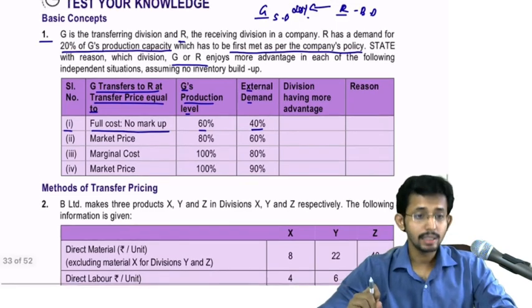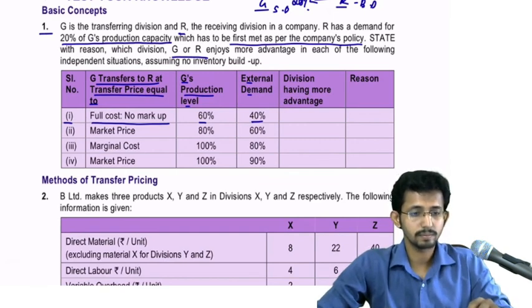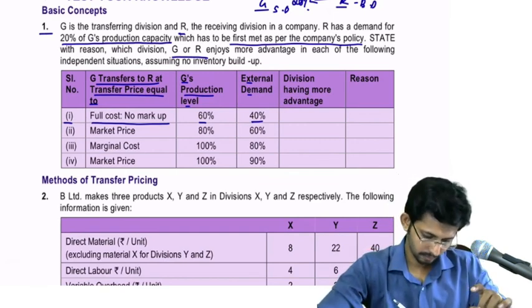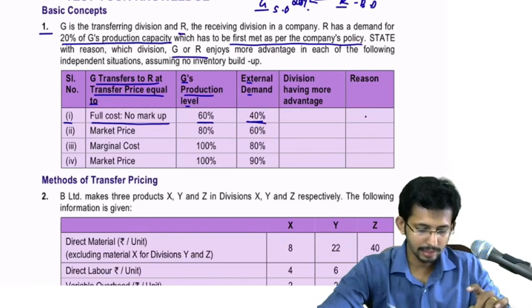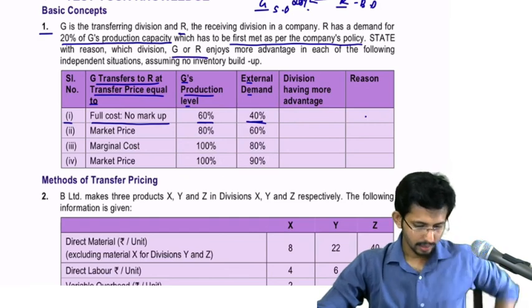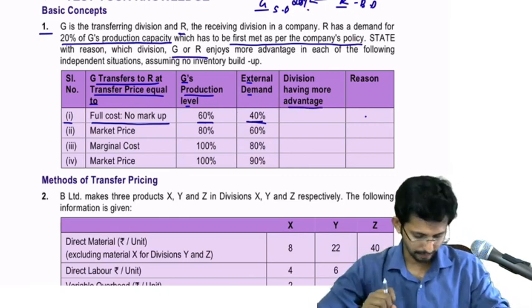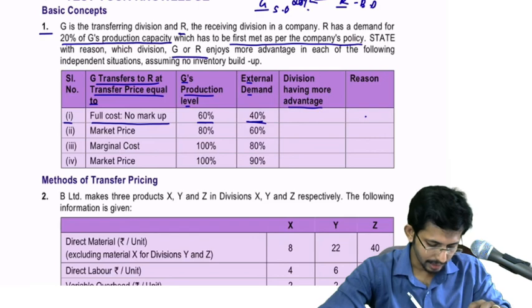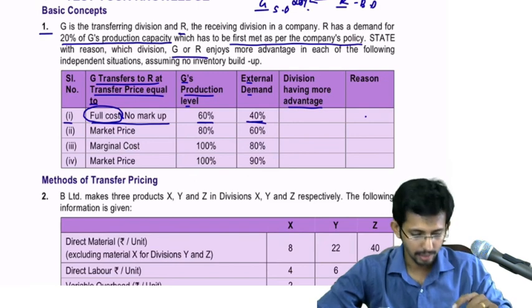Okay, so the division having more advantage, and the reason has to be explained. Okay, what is the product sold at? Full cost without any markup. So which division is having more advantage here?